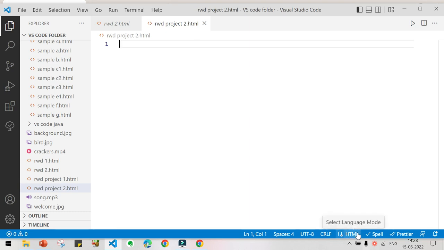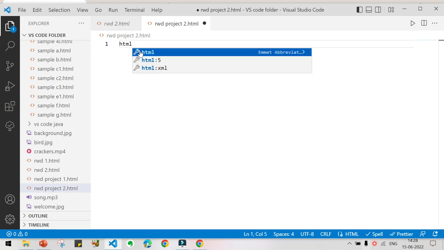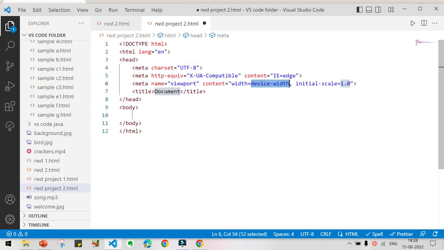We have to select the language mode as HTML, and in order to start the HTML coding, we have to give the HTML base structure using html:5 and press enter. Now this is the base structure of HTML.